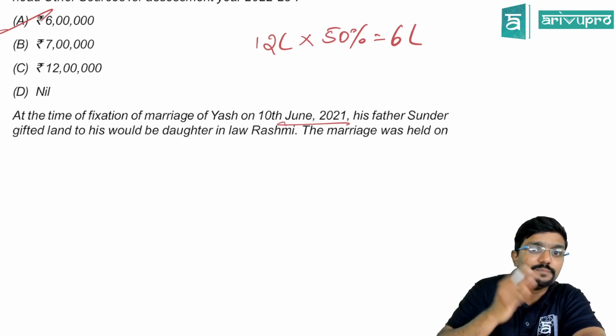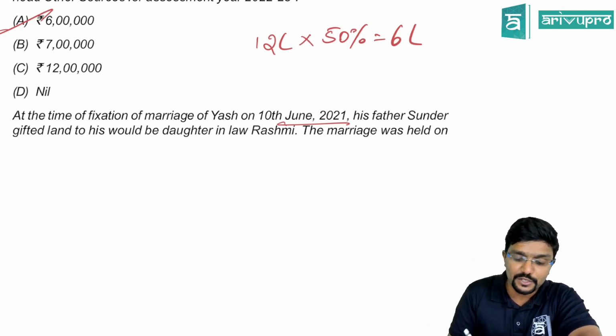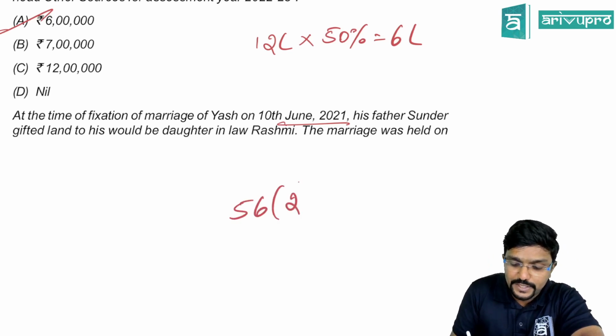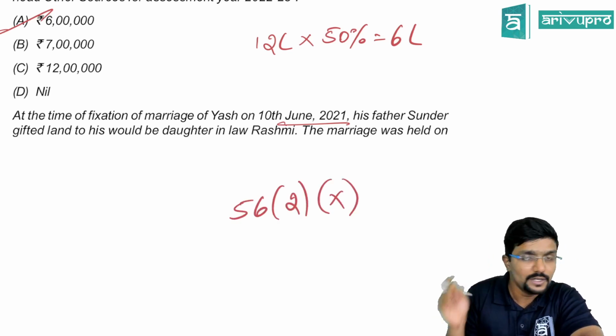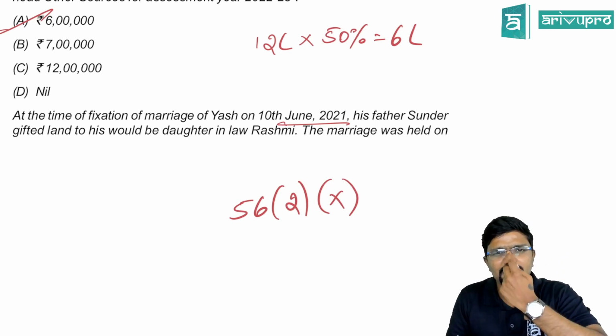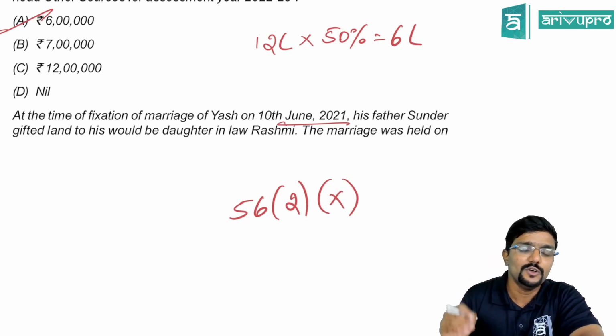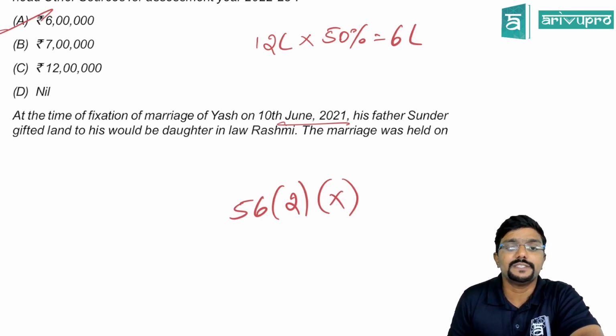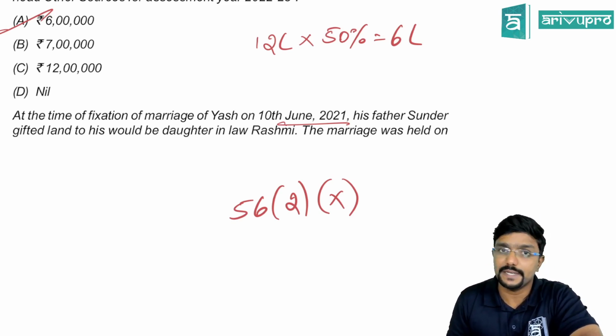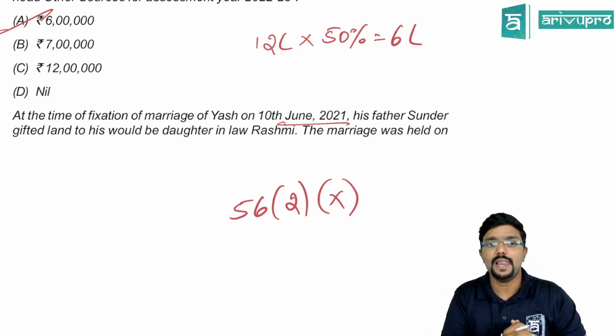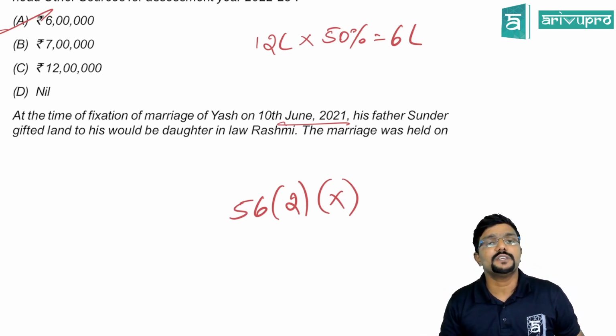So the gift was given before the marriage. If it is given on the occasion of marriage, then section 56(2)(x) will not be applicable for the daughter-in-law because they are related. But now for the daughter-in-law, will section 56(2)(x) be applicable? Yes. And will clubbing provision be applicable?